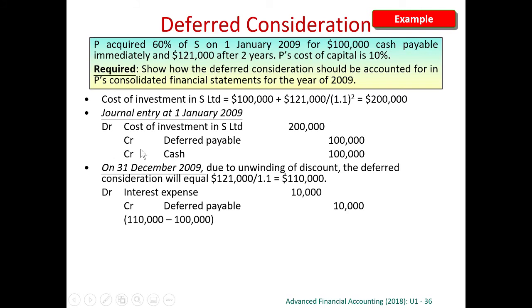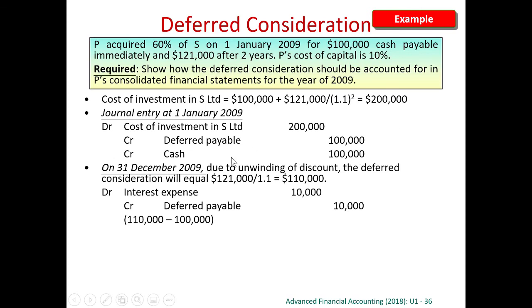At the day of acquisition, I will debit my investment at the fair value of the consideration, 200,000. I will credit deferred payable, which is a liability. So the name is not important as long as you name it as a liability. And then I credit cash because I pay 100,000 immediately.